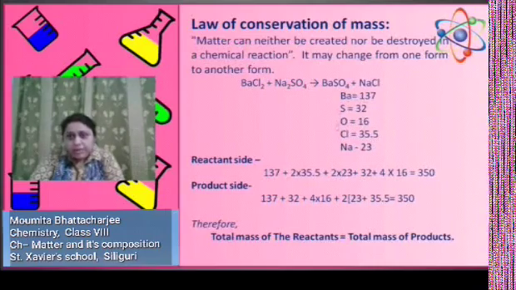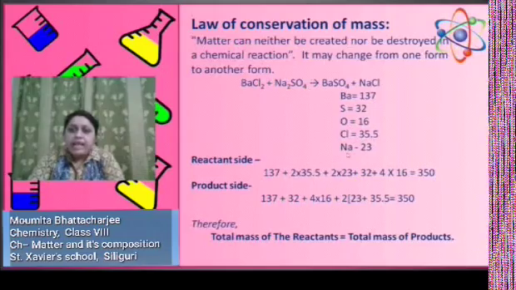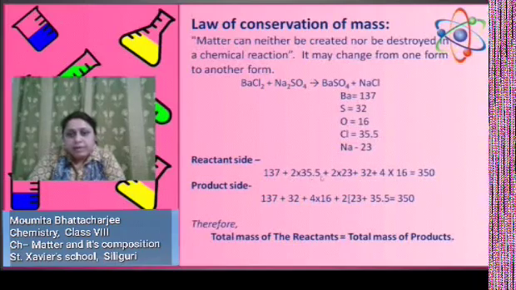Here I have written all the atomic weights of the atoms. Barium is 137, sulfur 32, oxygen 16, chlorine 35.5 and sodium 23. Now we will calculate the total mass of the reactant side and the total mass of the product side by adding all the atomic masses. For the reactant side: barium 137 plus 2 chlorine, so 2 into 35.5, plus 2 sodium, 2 into 23, plus sulfur 32 plus oxygen, 4 oxygens are there, so 4 into 16. The total mass is coming to 350. We are getting the total mass for the reactant side as 350.